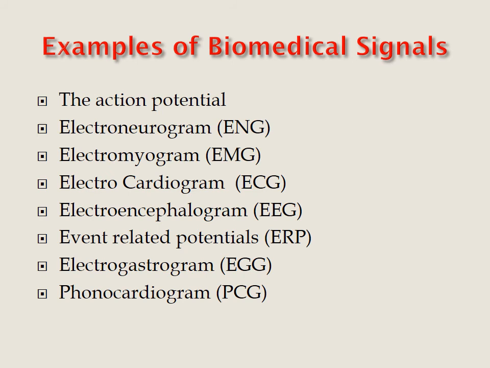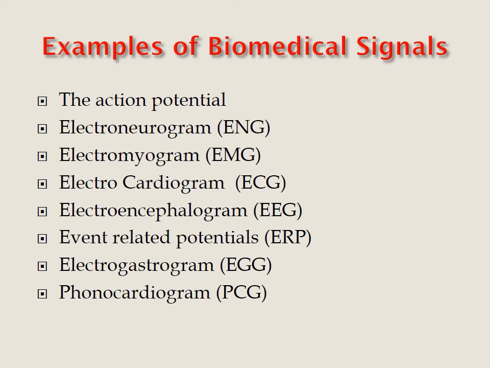The next one, electroneurogram, ENG. Electroneurogram is the activity of the nervous potential. We extract information from the nerves. That is called electroneurogram, ENG. The next one is electromyogram, EMG. This is the electric activity of the skeletal muscle fibers. That is called electromyogram, EMG. The next one is electrocardiogram, ECG. We know about that. We are knowing the activity of the heart, otherwise called the rhythm of the heart. That is called ECG.